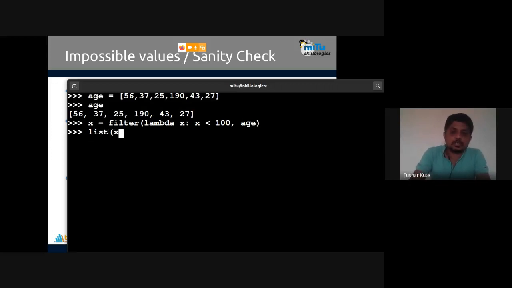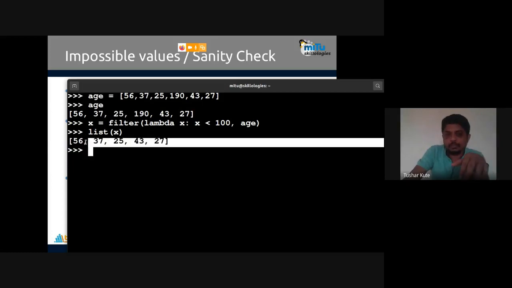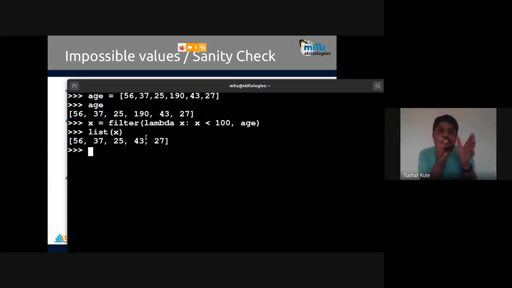This is the condition I applied, like a lambda function. If you know Python, maybe you know this lambda function. With the help of that, I can apply filtering criteria. If the ages are less than 100, then only take them. This is what the sanity check does. Impossible value. You know that range is within it, so apply that and extract it.